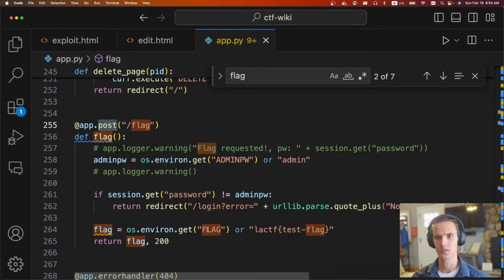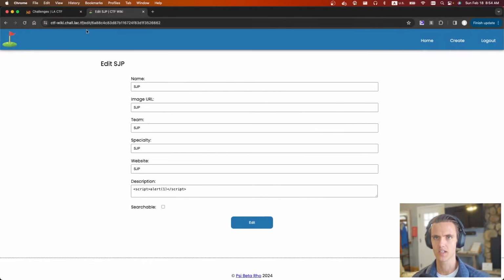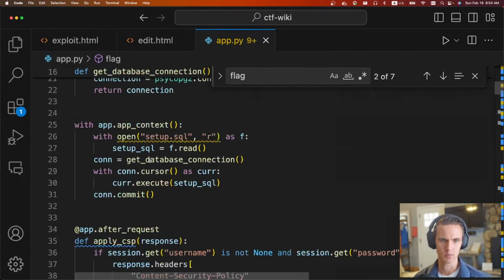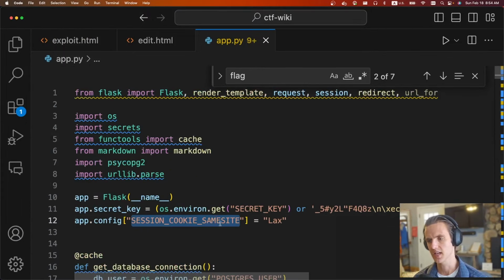So if the admin bot was to make a post request to this flag endpoint, the response would be the flag. The reason this challenge is a little bit tricky, though, is we can do an XSS and we could send this XSS to the admin bot, but the admin bot has a session. Because of that, it's blocked by two things. First off, we don't get our XSS, and second, there would be CSP, so it wouldn't be able to execute it. But the trick to this challenge was the interplay between same origin policy and the same site cookies